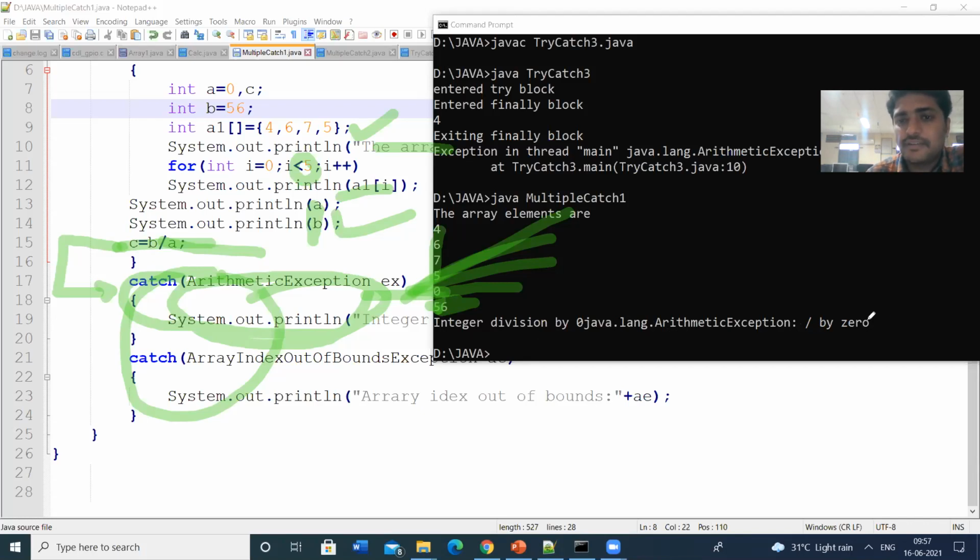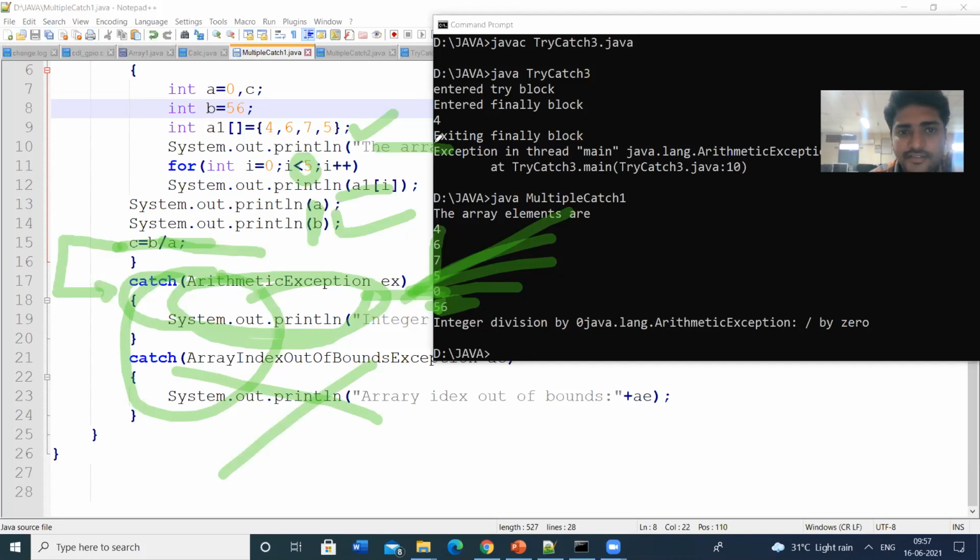That means java.lang.ArithmeticException: division by 0. We are printing that error. So array index out of bound is not executed. Only a single catch block will be executed. If you get another exception, the other catch block will be executed.